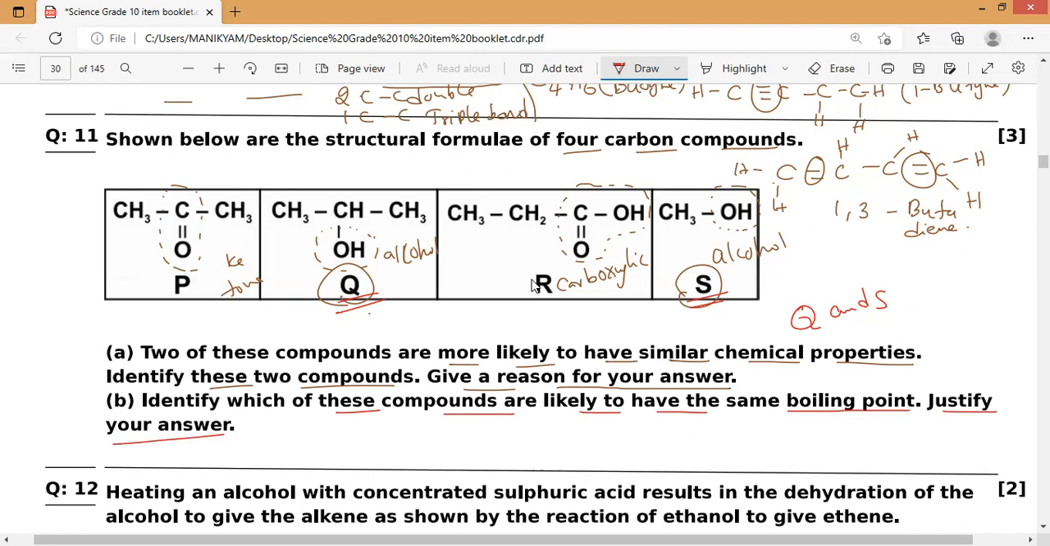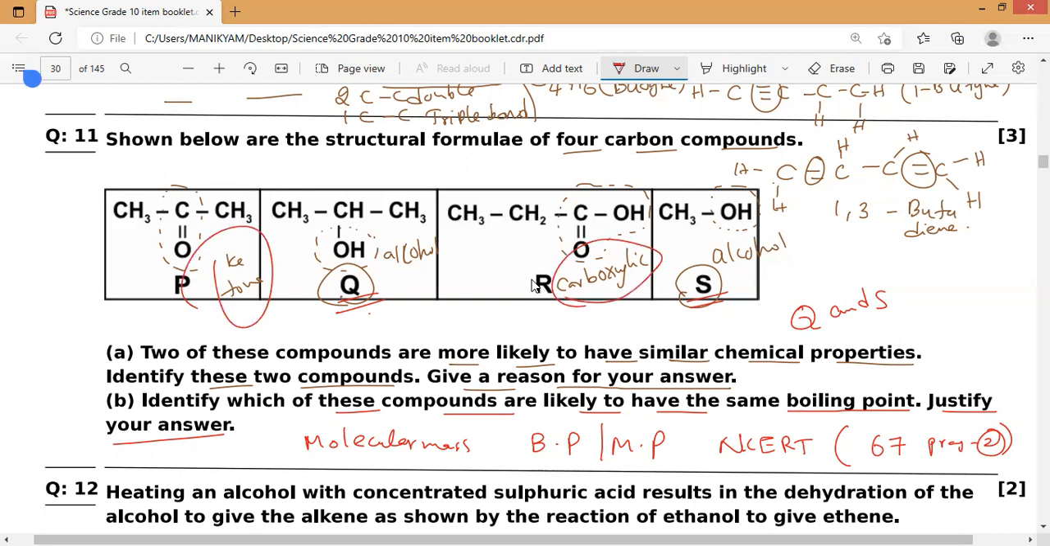Justify your answer. You might remember that as molecular mass increases, melting and boiling points also change in any substance. In NCERT, if you can read page 67, paragraph number 2, they are saying that as the molecular mass increases in any homologous series, the properties change. Of course, this is a ketone and this is a carboxylic acid. Definitely they don't have any common boiling point or melting point.